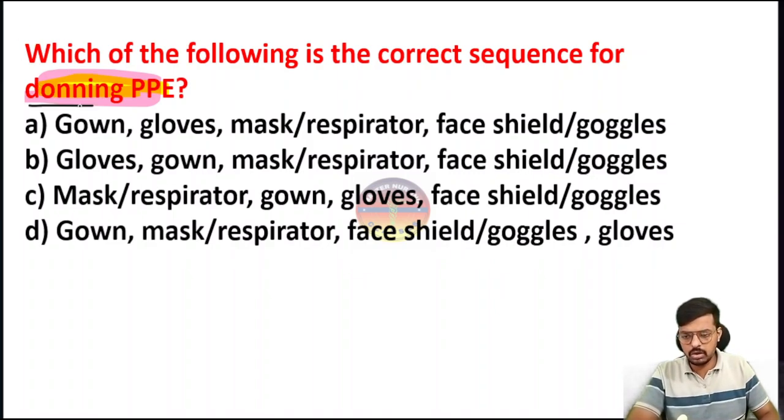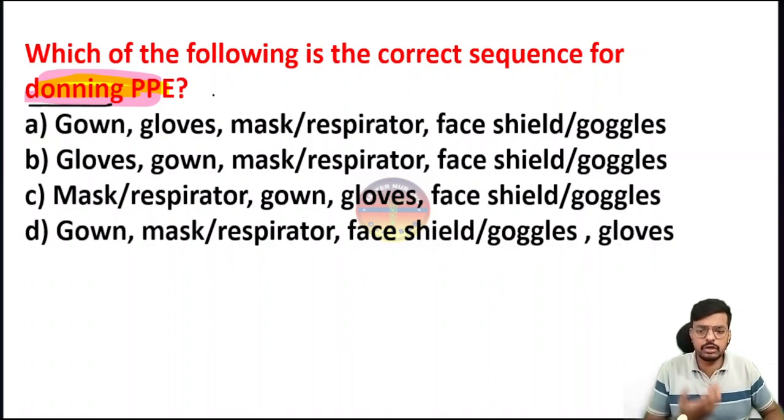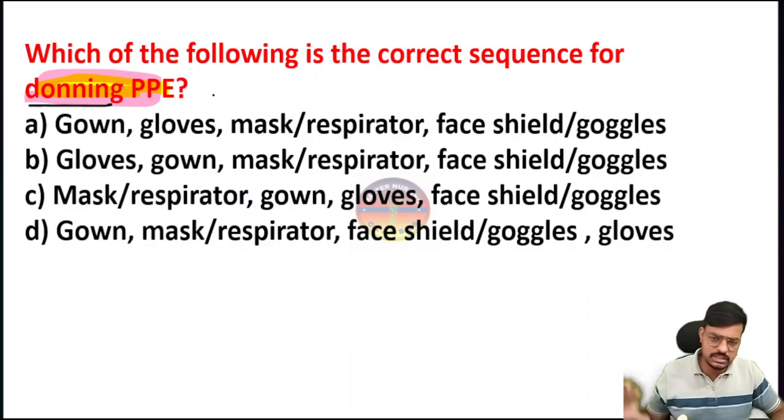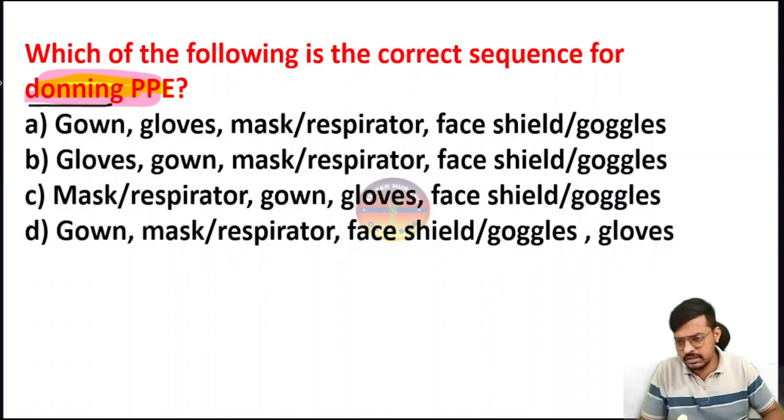There are two words, donning and doffing. Donning means wearing the personal protective equipment, and doffing means removing the personal protective equipment. So that is what you call donning. Donning is wearing the personal protective equipment. While wearing the personal protective equipment, what is the sequence you have to choose in this question?